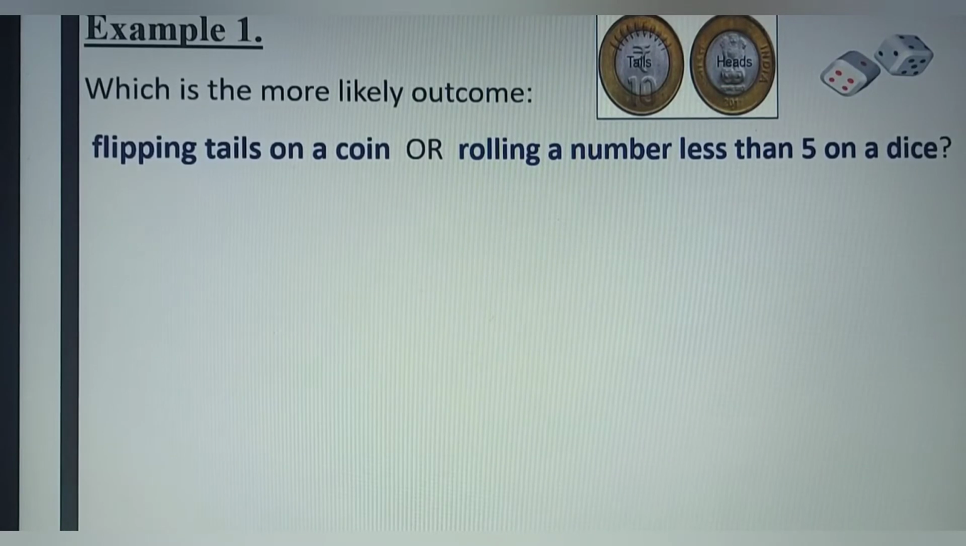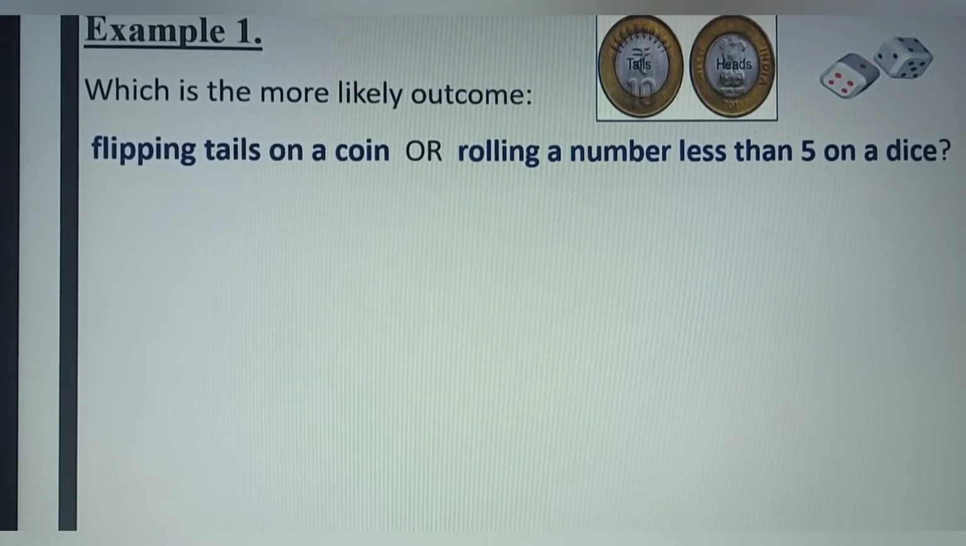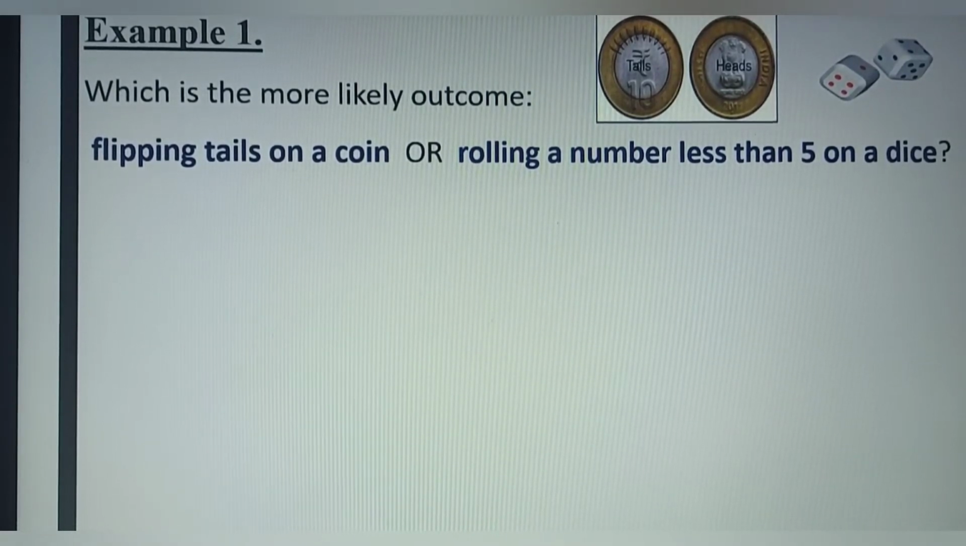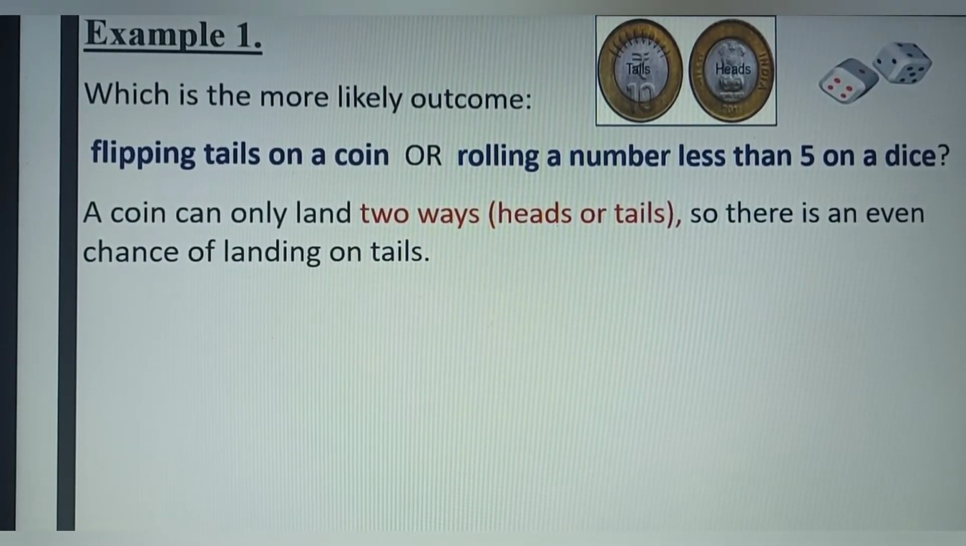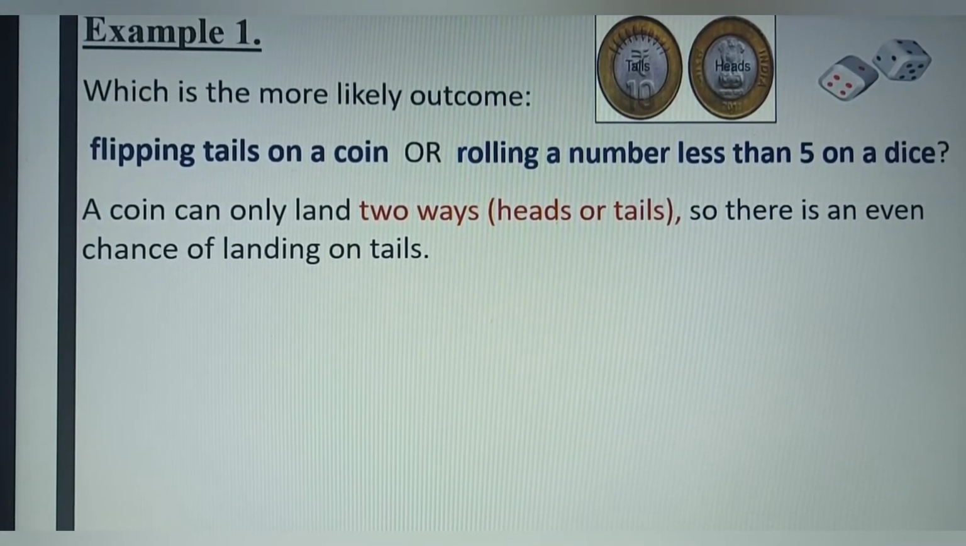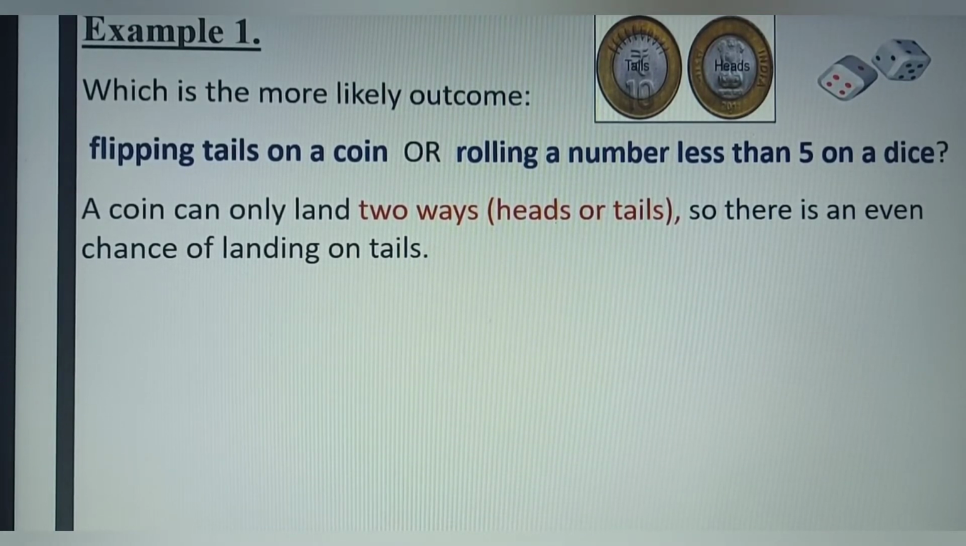So let's take a look at example 1. Which is the more likely outcome? Flipping tails on a coin or rolling a number less than 5 on a dice? Now let's take a look at the first one. A coin can only land 2 ways. Either you have the head or you have the tail. So there is an even chance of landing on tails.